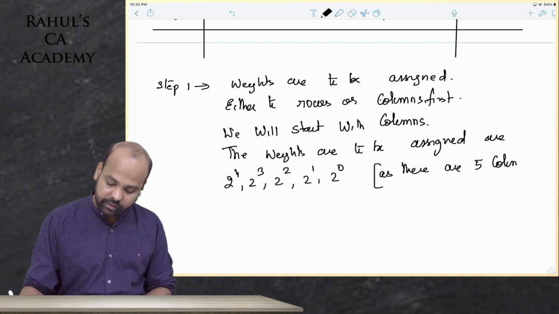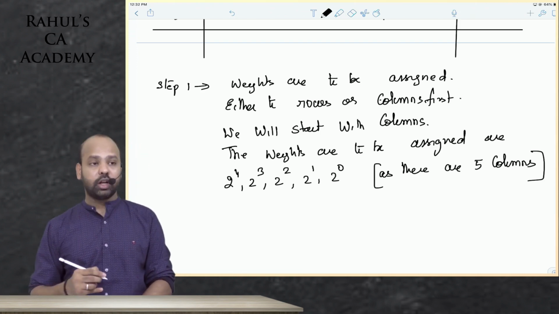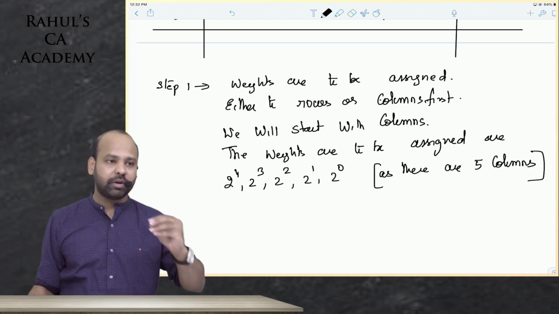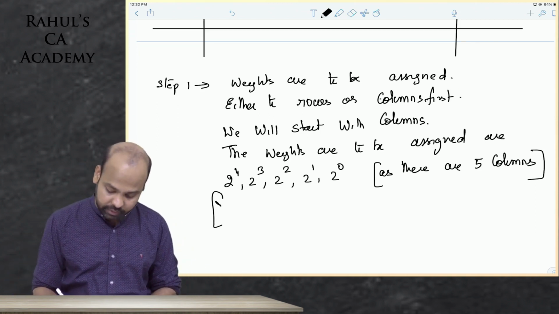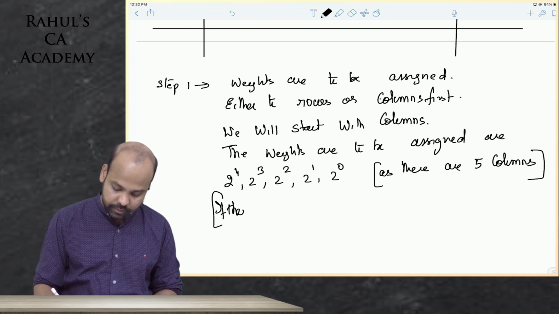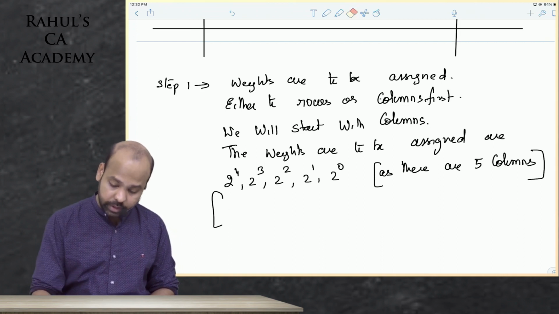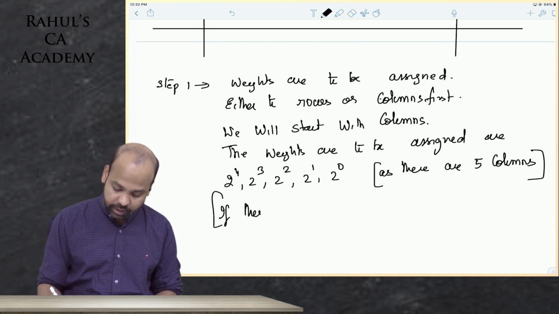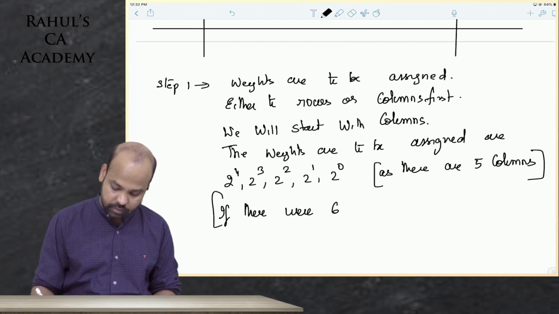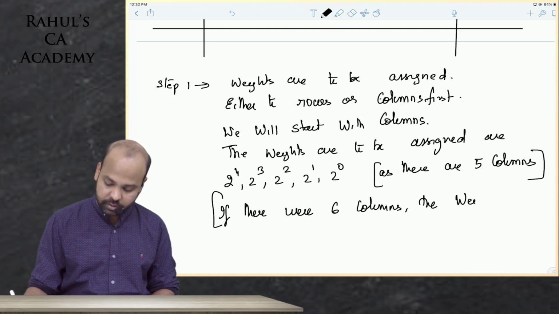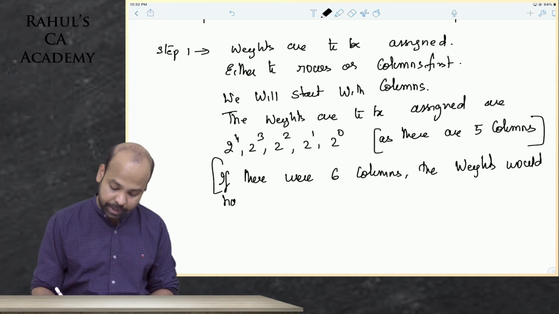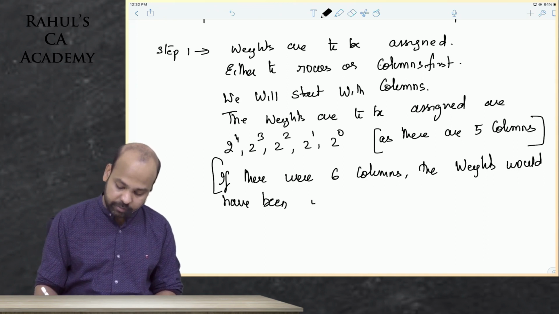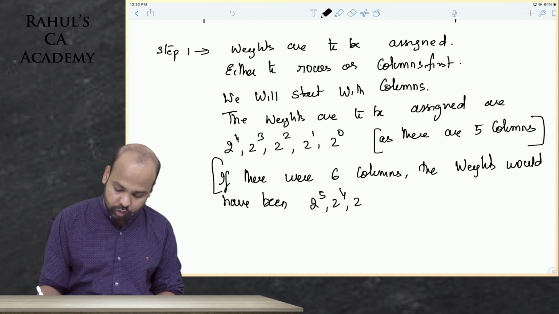Sir, what if there were 6 columns? If there were 6 columns, guys, the first weight would have been 2 power 5. Pay attention, guys. If there were 6 columns, the weights would have been 2 power 5, 2 power 4, 2 power 3, 2 power 2, 2 power 1, 2 power 0.